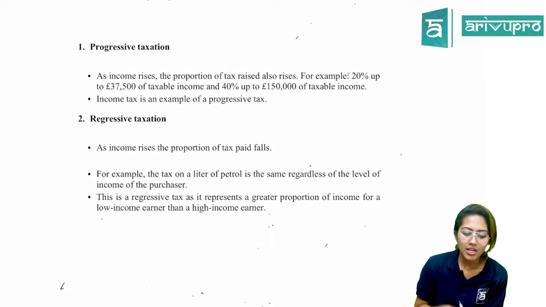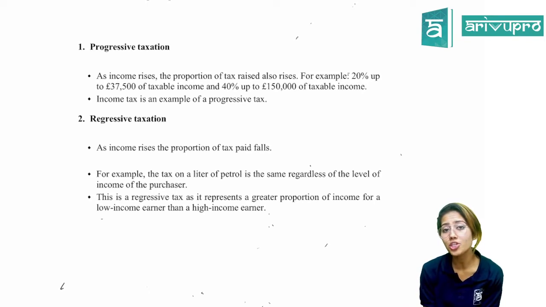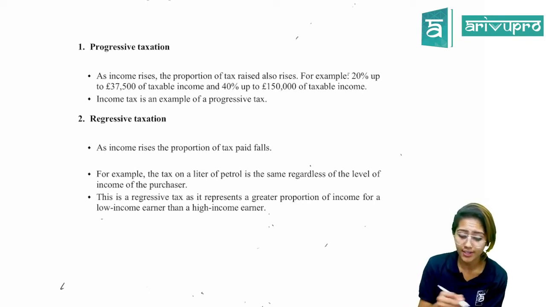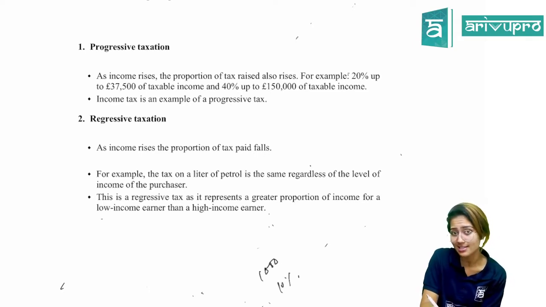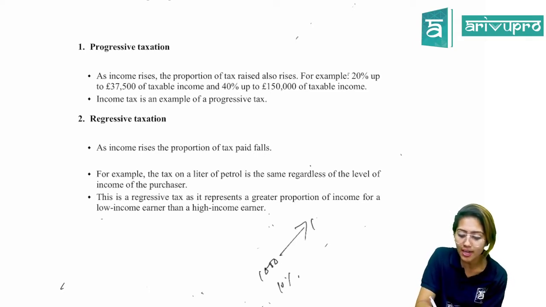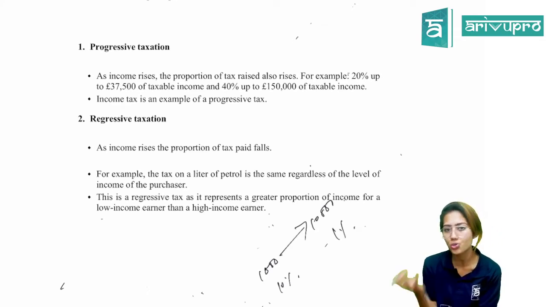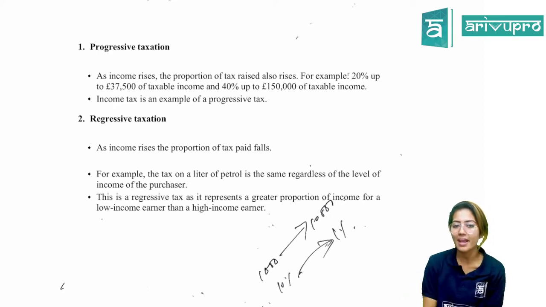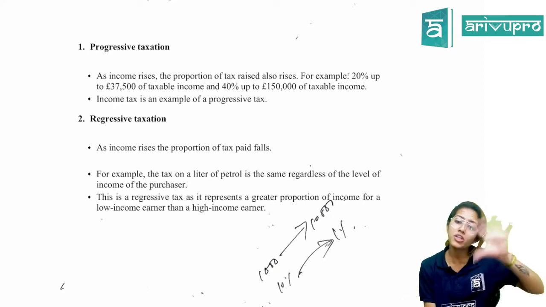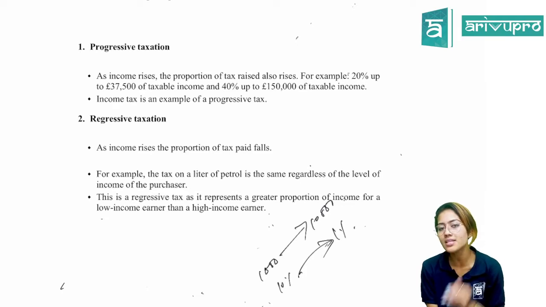All right. So as income rises, the proportion of tax paid falls. Basically Ashwin has 1,000, so he's paying 10% as tax. But if his income goes up to 10,000, just like Aditya, he'll just have to pay 1% out of his total income. So basically, as the income rises, the proportion of tax paid is falling. That is the proportion of the total income. With regard to the tax payment, it actually falls.